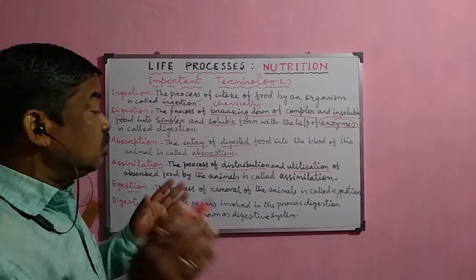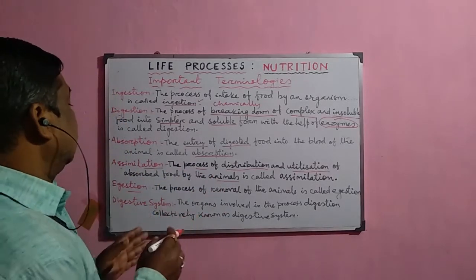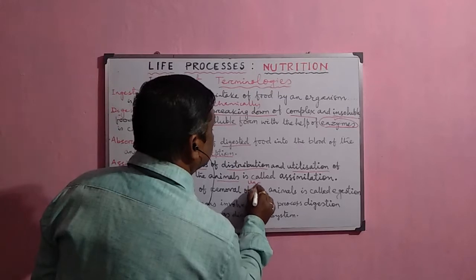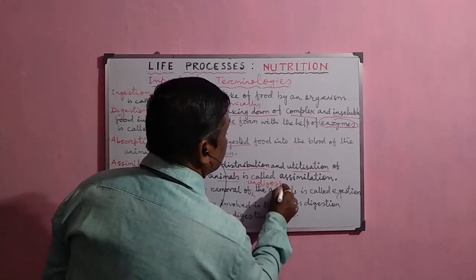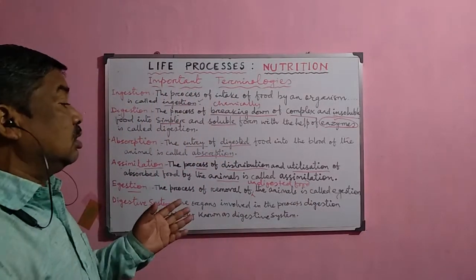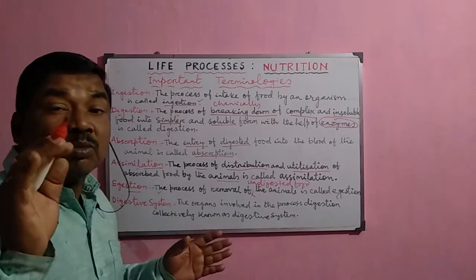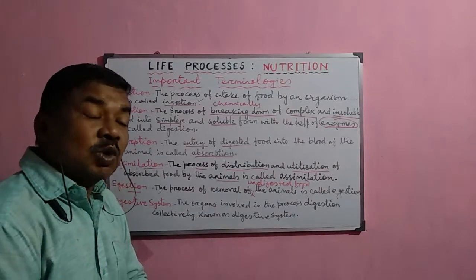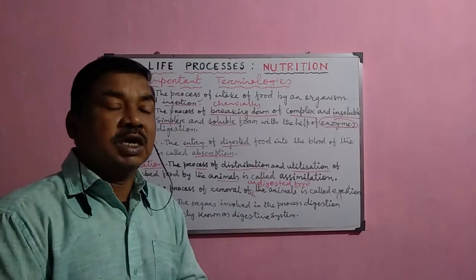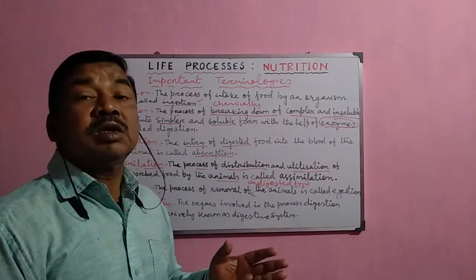The process of removal of the undigested food material from the body of the organism is called egestion. Whatever food materials are taken by the animal, some part remains undigested, so they cannot be utilized by the animal. That is why they must be removed from the body. The process by which they are removed from the body is called egestion, and the materials are called egesta.